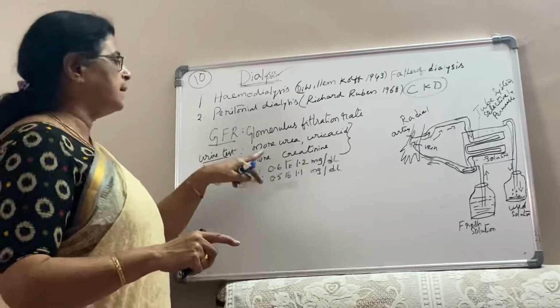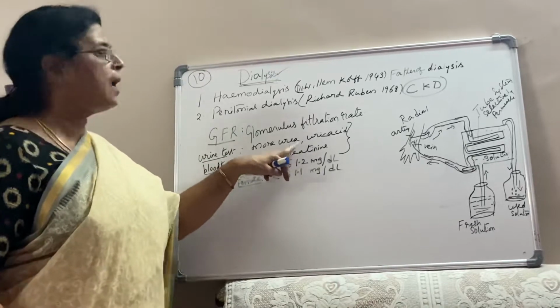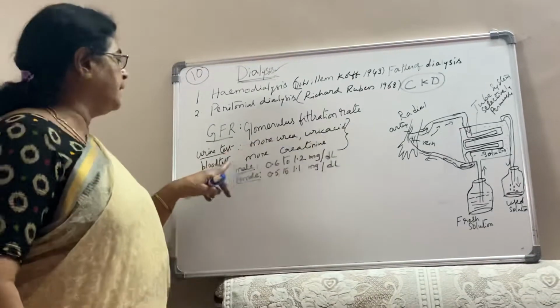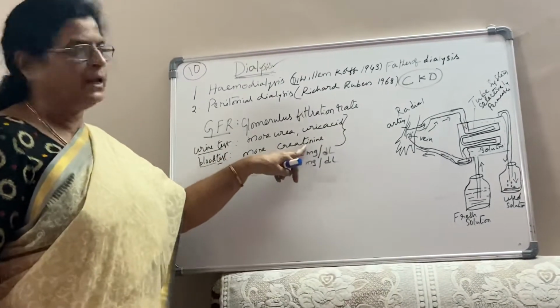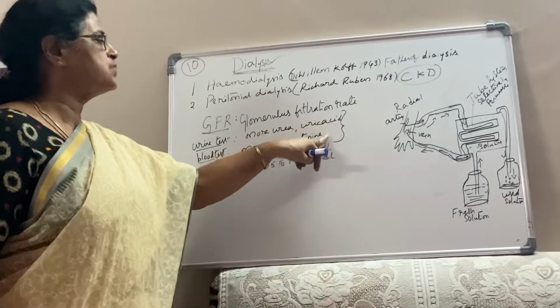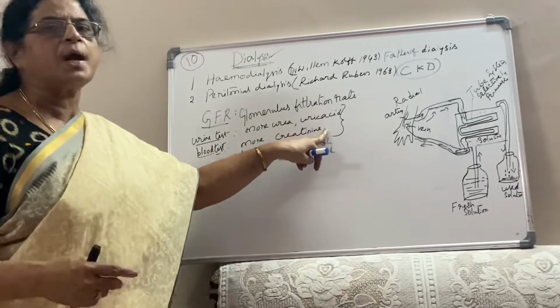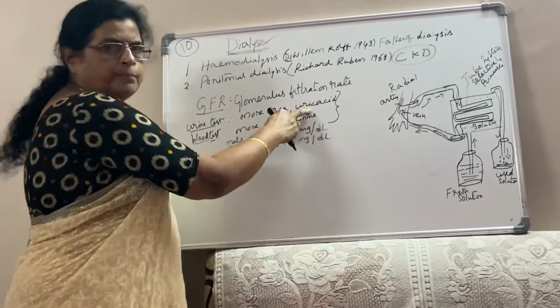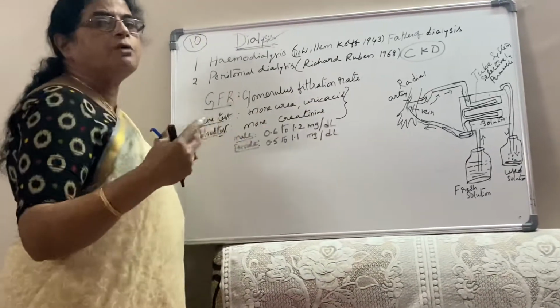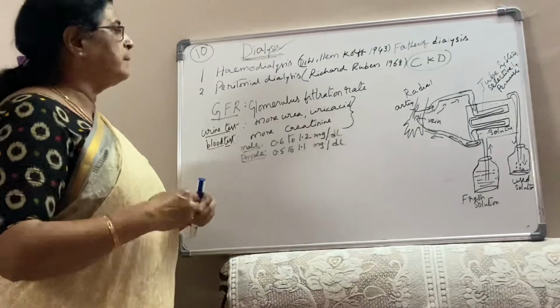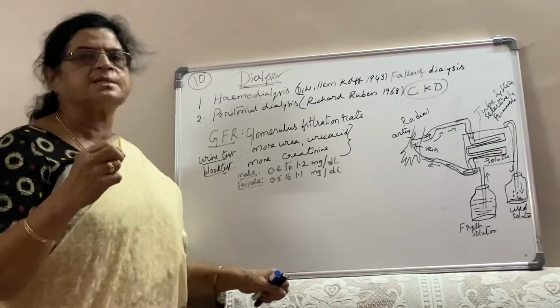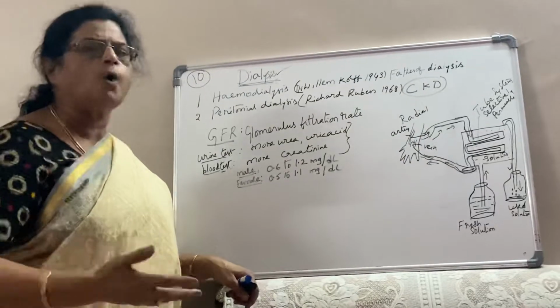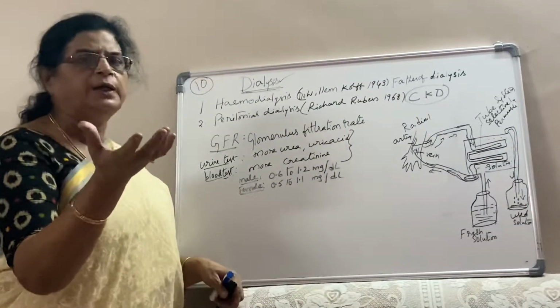So by taking the urine test and blood test, we can understand the kidney functioning. If there is an excess in the urine, it indicates malfunctioning of the kidney.